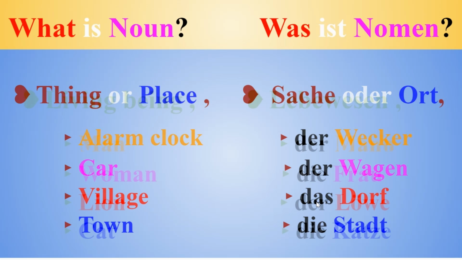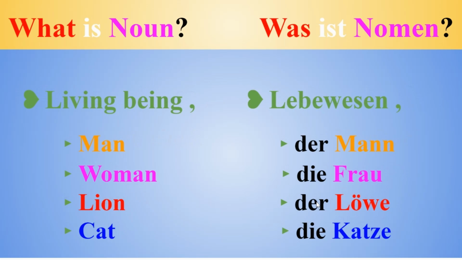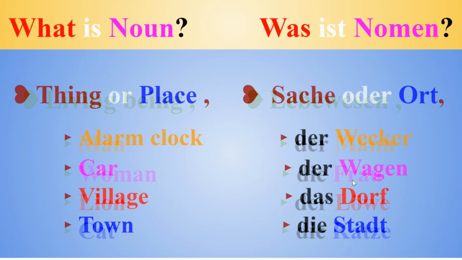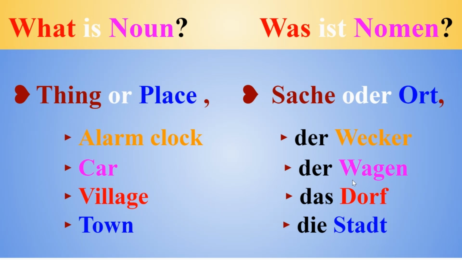For example, in this case, see, man. It's masculine, right? And with this, the article we have is der Mann. Therefore, der is a masculine article. Frau, die Frau. Die is a feminine article because Frau is a woman. And we have the neuter, I mean neither masculine nor feminine. For example, village. It is das Dorf.